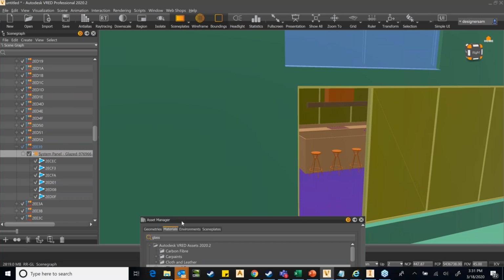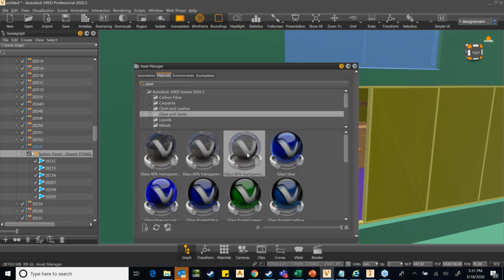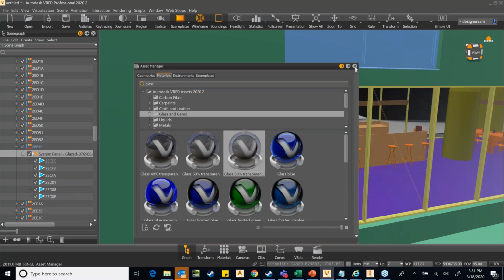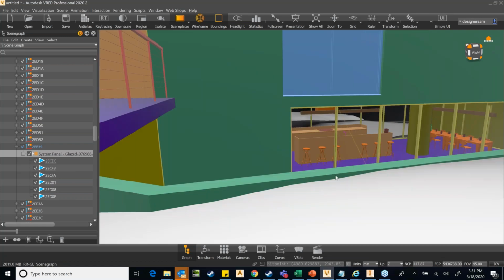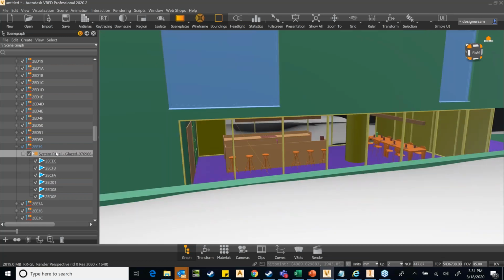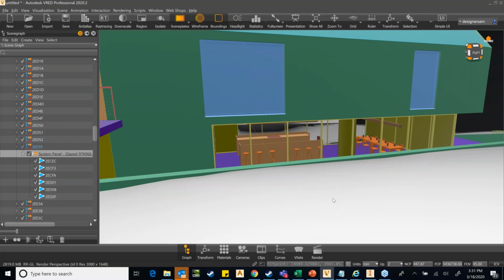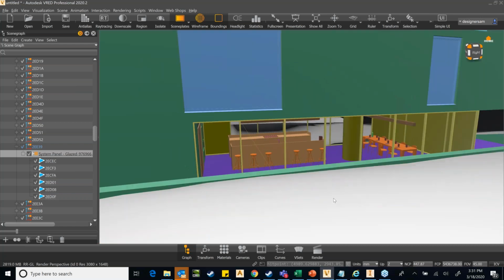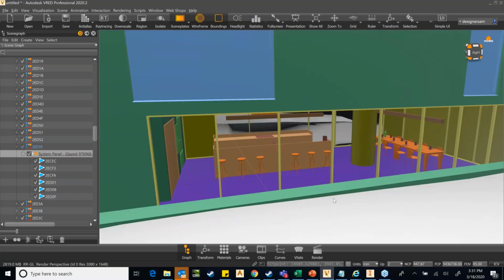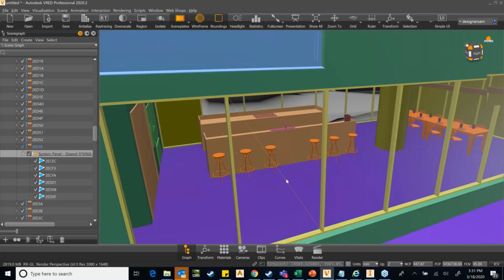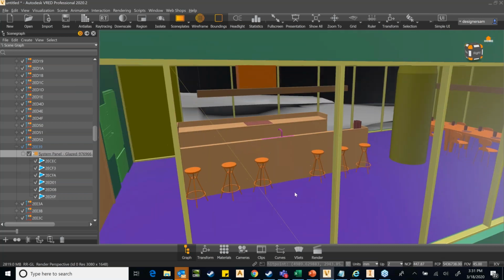So one structure, and then you assign from here, and you can see that all the surfaces in that group have been assigned the glass material, which is actually very quick. And now you can see that things are more clear. It brought some clarity to what I am looking at.